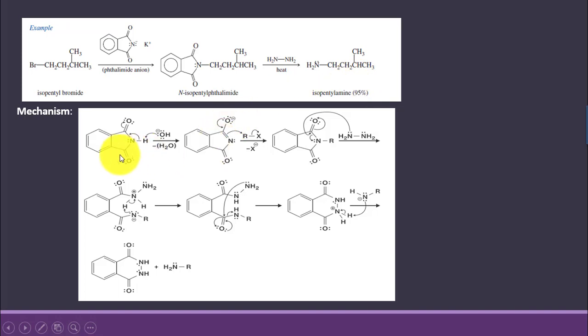95% yield is obtained. The mechanism is shown in which base is picking up the proton and leads to the formation of phthalimide anion, which is a good nucleophile and can easily attack an SN2 substrate, meaning primary alkyl halides, in a better way, and this leads to the formation of N-alkyl phthalimide. This N-alkyl phthalimide on heating with hydrazine leads to the ring opening reaction, and this on further rearrangement leads to the formation of phthalimide hydrazide and a primary amine.